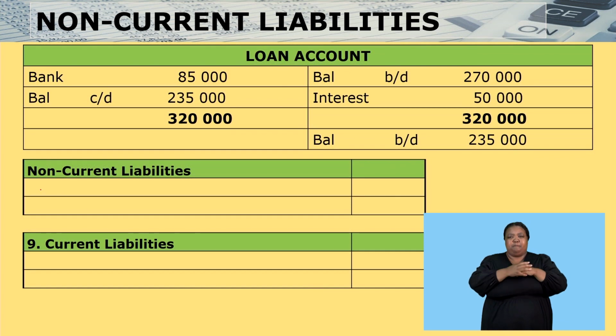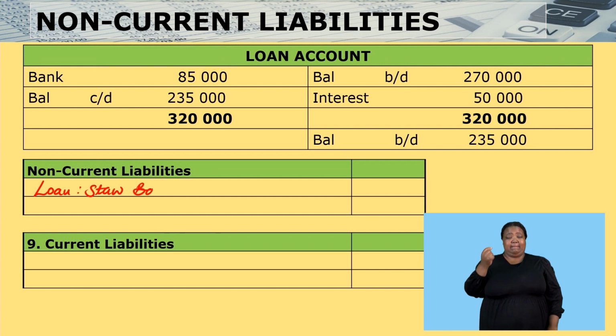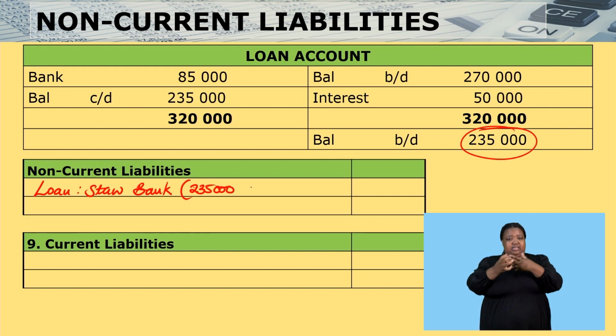Then I'll say, on my loan from Store Bank, the amount owing at the end of the year is 235. I know that within the next year, I am going to pay 35.